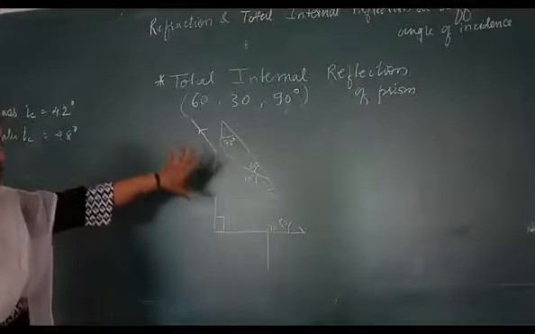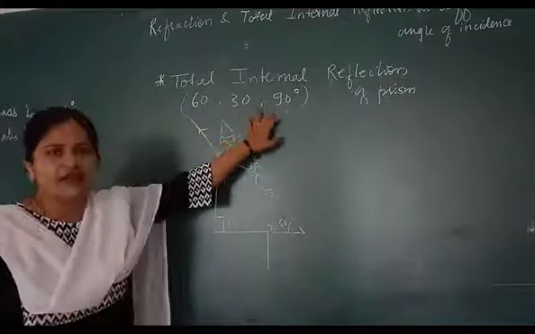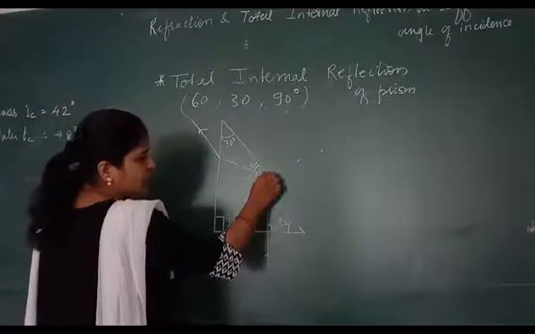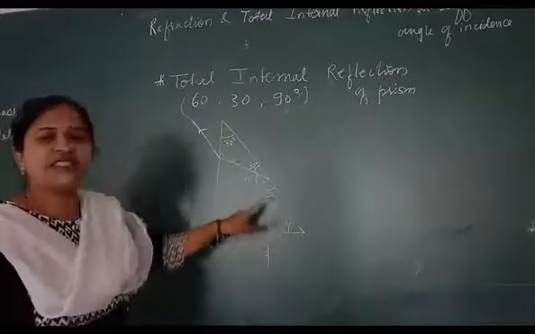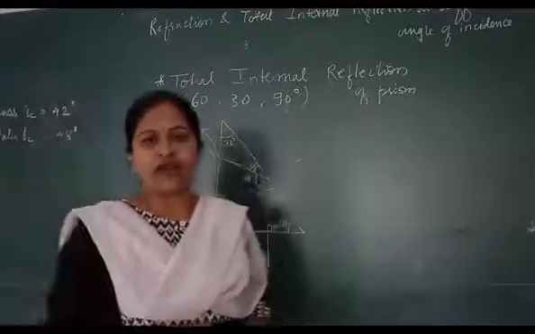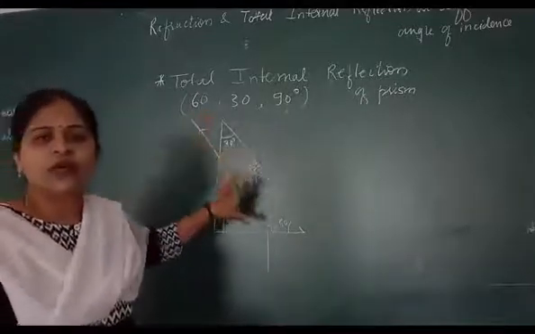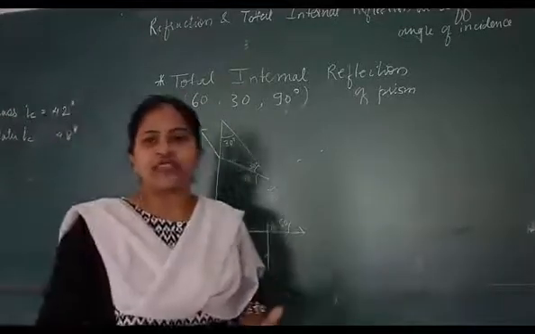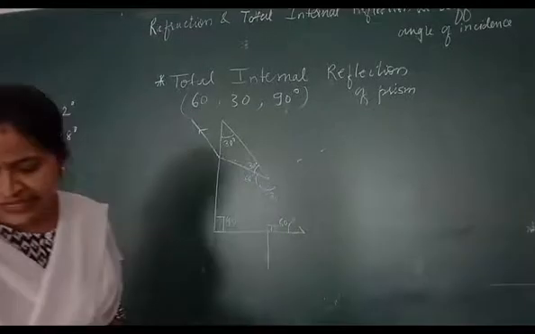Okay children? So this is a very important question about the 60, 30 and 90. You find when this ray of light passes normally, it strikes on the second surface forming an angle. You will just check it out about the sum of angles of a triangle. Just measure it. According to that, you will be able to draw this diagram. It is very important and very easy. Once you understand, you will be getting it clearly. Okay, children. I'll take one more for you.